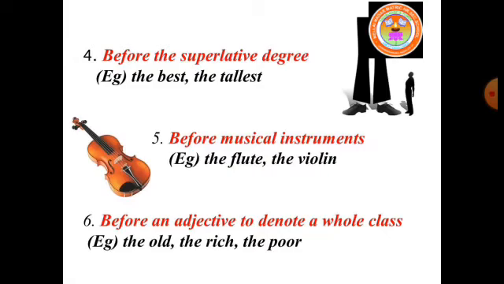Article the should be used before an adjective to denote a whole class. For example, the old, the rich, the poor. Let us see the usage in a sentence. The rich should help the poor.